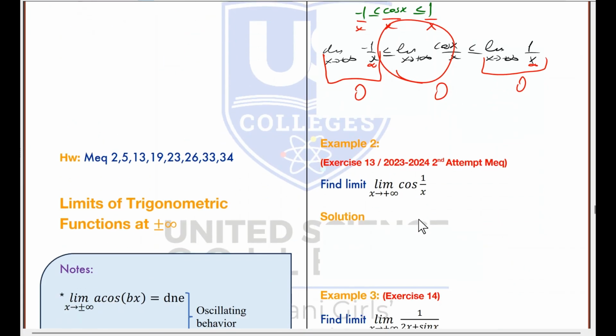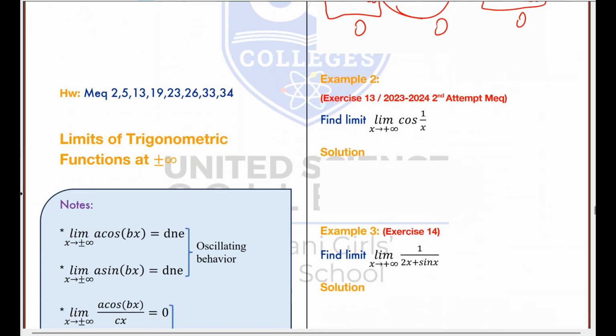And there are some other types of questions, of course. We can solve it by just using direct substitution. When you insert infinity back, it's not cosine infinity. If it were cosine infinity, it would be does not exist, oscillating behavior, but it is cosine of 1 over infinity. What is 1 over infinity? Number over infinity is 0, so we are looking for cosine 0, which is 1. So be careful, there's a division here. It is not just infinity, it's 1 over infinity, so it changes the result.